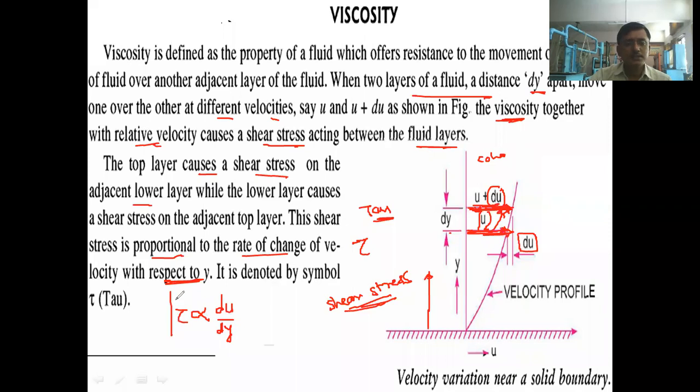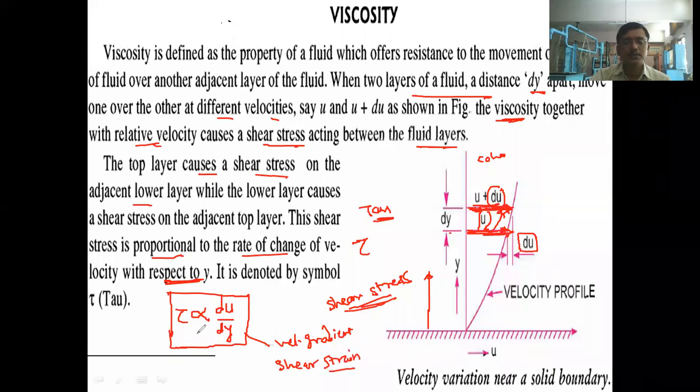and this relation between shear stress and this velocity gradient, now it has become the velocity gradient. त्याला आपण काय म्हणतो आता? त्याला velocity gradient म्हणतो. There are different names to this: velocity gradient, or it is also called as shear strain. Shear strain. So this shear stress is directly proportional to the velocity gradient, or shear stress is directly proportional to shear strain. Okay, and this is called as Newton's law of viscosity.